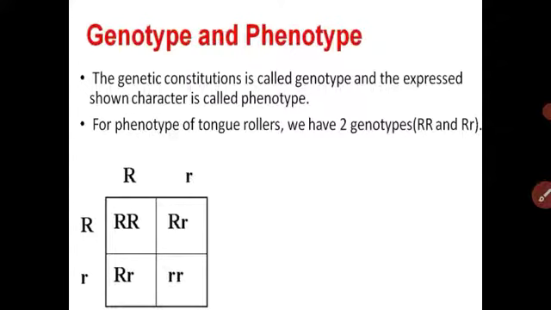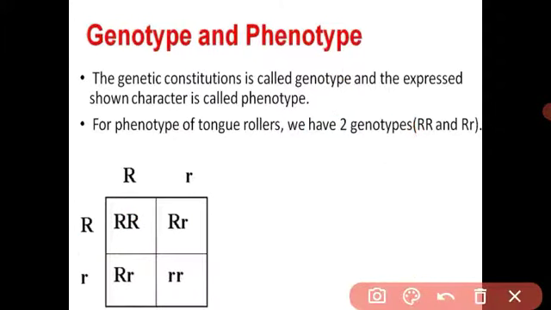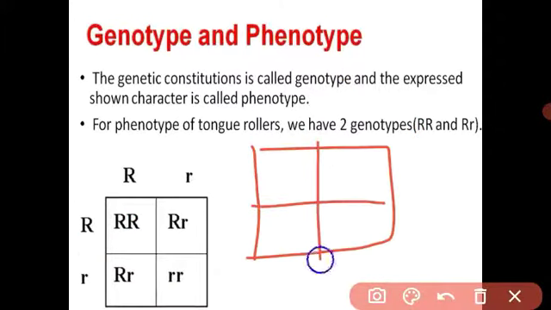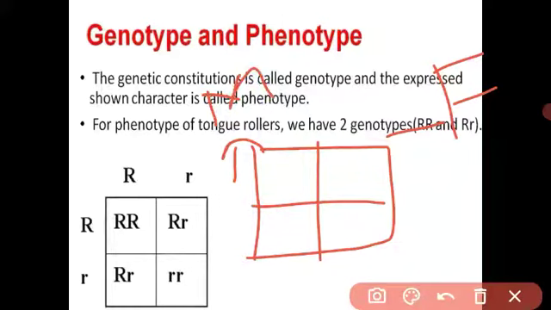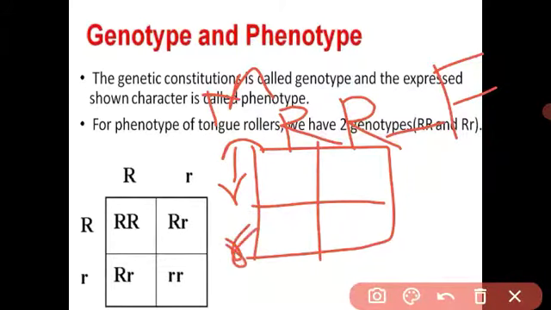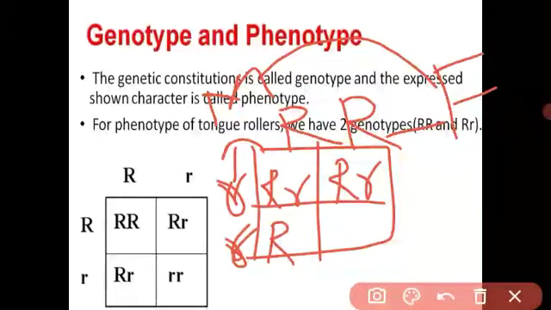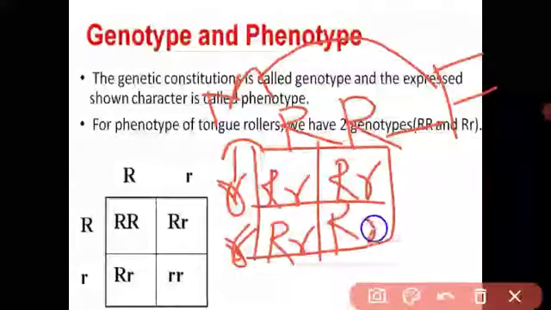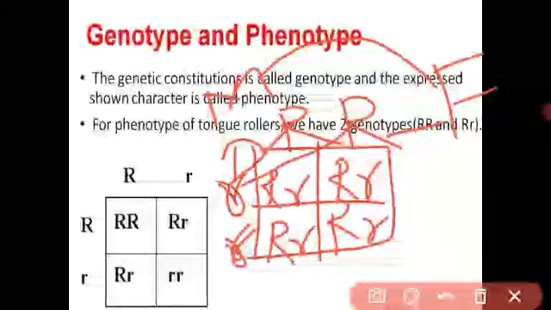See, for example, father, I will make the new father. This is the father and there is the mother. Father can roll his tongue, so both are dominant characters, and mother cannot roll her tongue, both are smaller. What is the possibility? When the fusion of male and female gametes, capital R, smaller, capital R, smaller, capital R, smaller, and capital R, smaller.